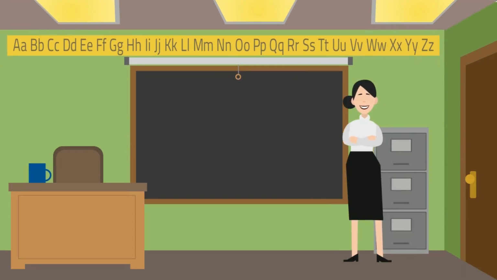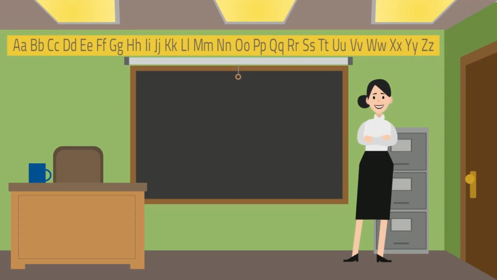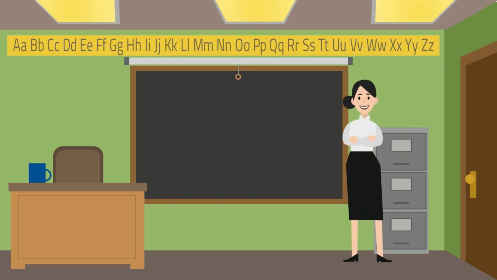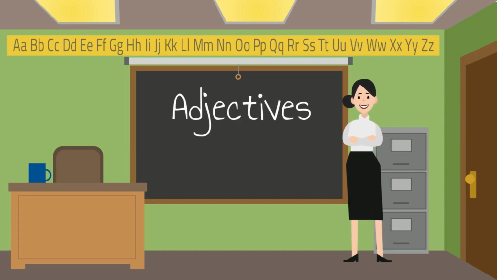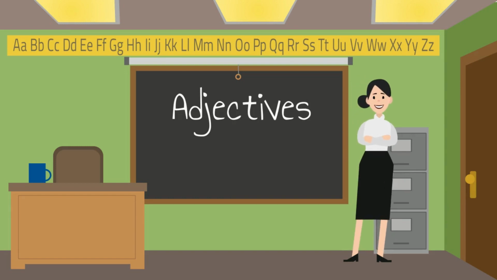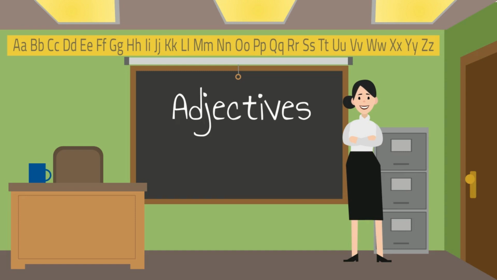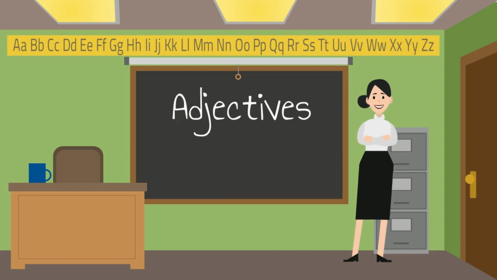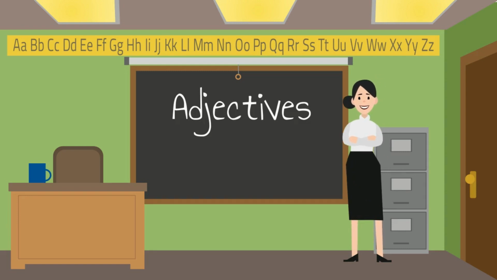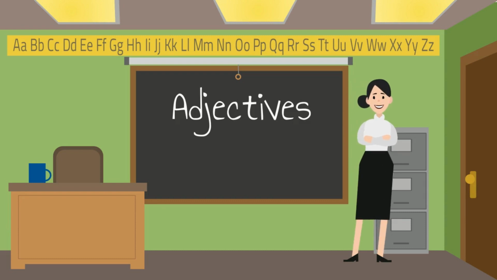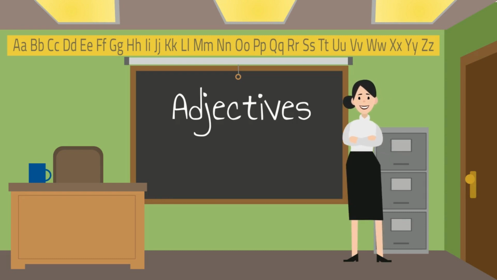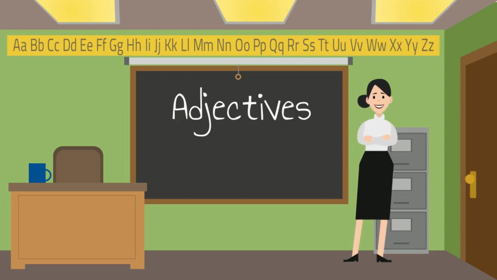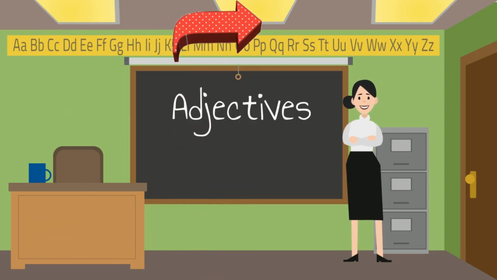Okay guys, so in the previous video, dalam video yang lepas, we have already discussed the first part of adjective, dia punya introduction. So we have already learned apa itu adjective, and we have seen some of the examples and how can we use them in a sentence. In fact, we have learned how to use more than one adjective in the same sentence, right? Okay, tapi kalau you all tak tengok lagi video tersebut, if you haven't seen the video, then you can go check out the video first.